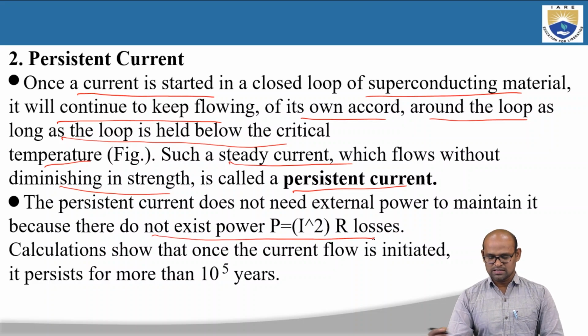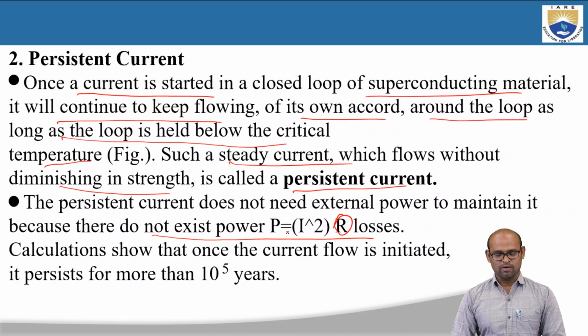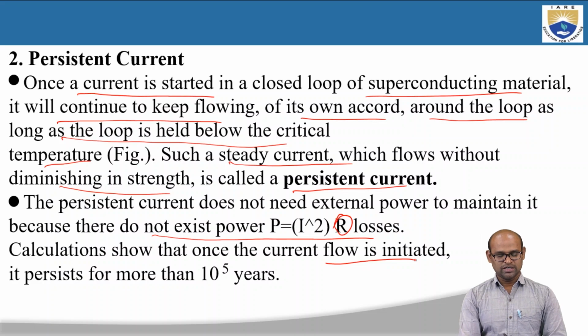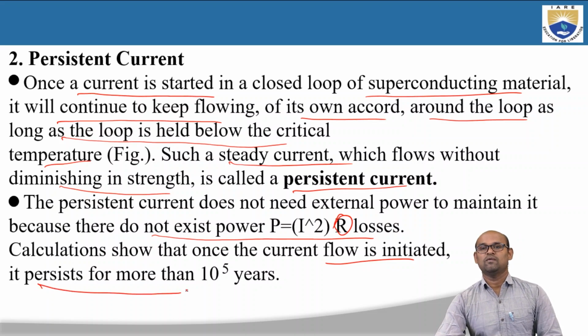There are no power losses because resistance is totally zero. So there are no power losses. The power losses are also zero because the resistance is zero. Calculations show that once the current flow is initiated in a superconducting material, it persists for more than 10^5 years. That means 1 lakh years.